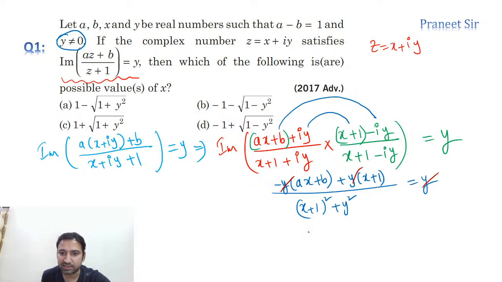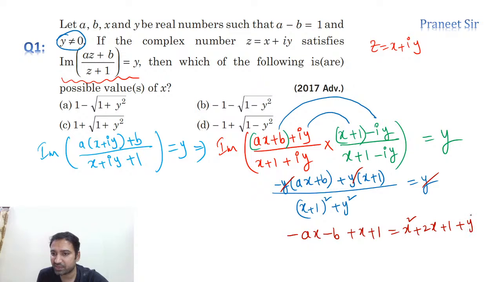Now cross multiply: minus ax minus b plus x plus 1 equals x square plus 2x plus 1 plus y square. That's what we get. Let's simplify this.